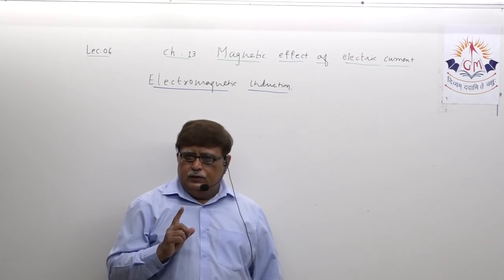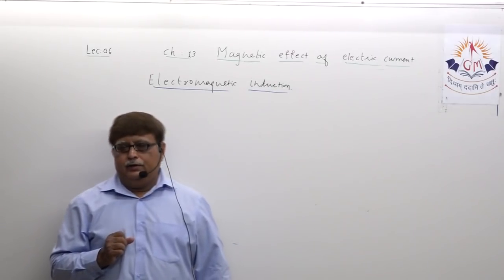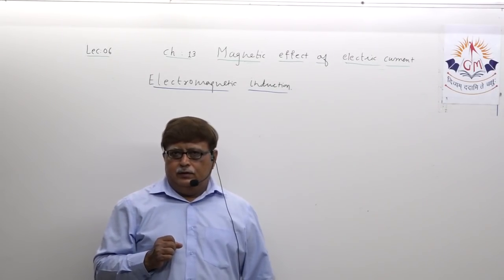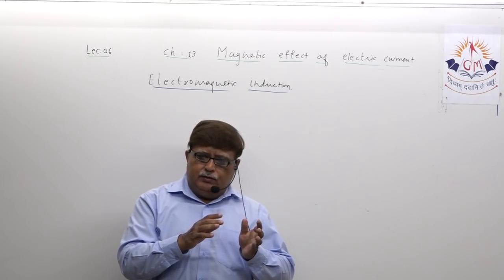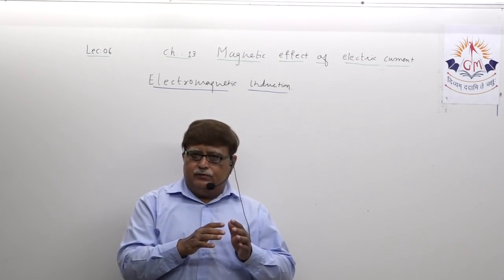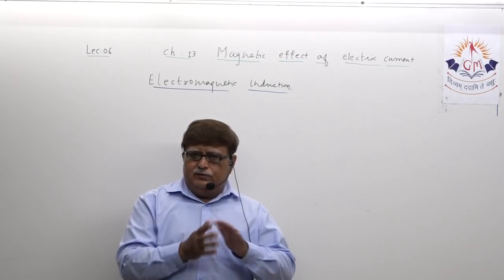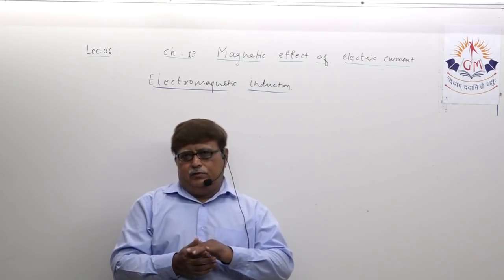That we have understood already, right? Just to remind again, because electromagnetic induction is exactly opposite to that.